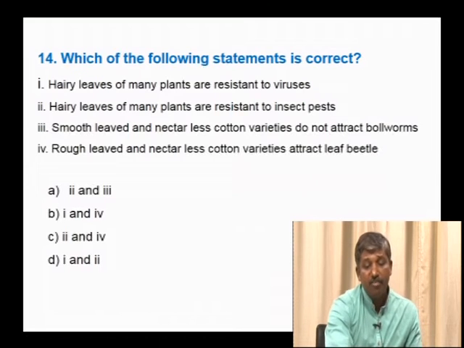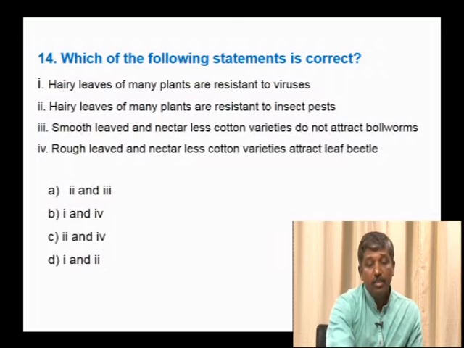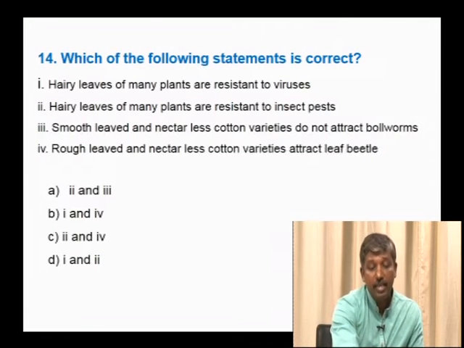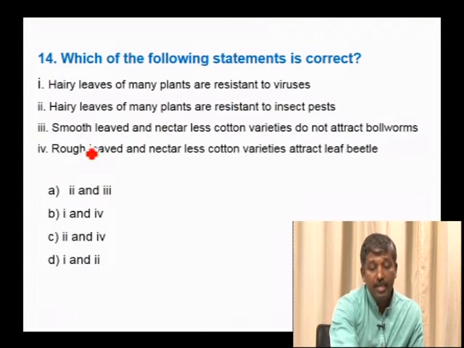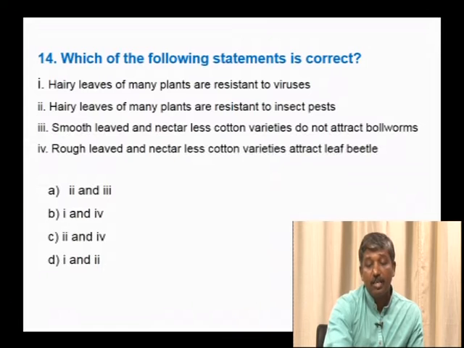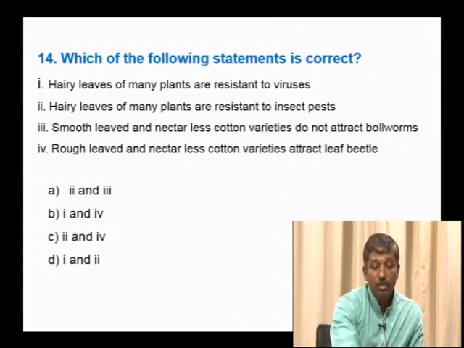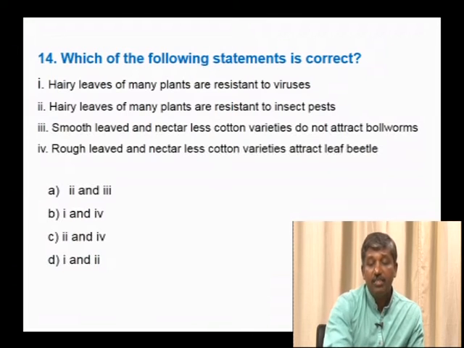Hairy leaves of many plants are resistant to pests, not to viruses. Smooth-leaved and nectarless cotton varieties do not attract cotton bollworms: if nectar is not there, it does not attract any insect pest.